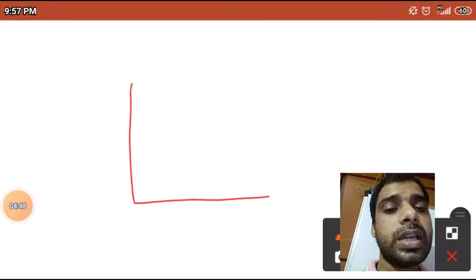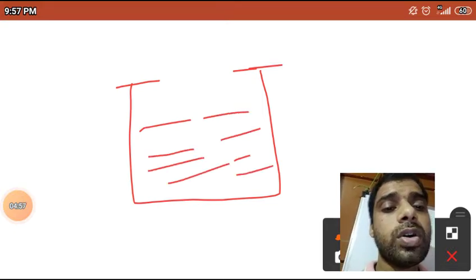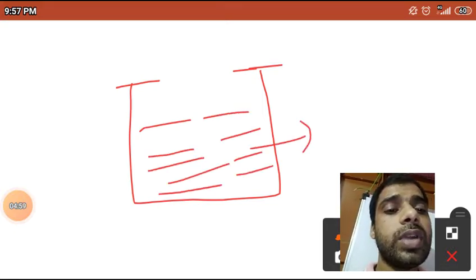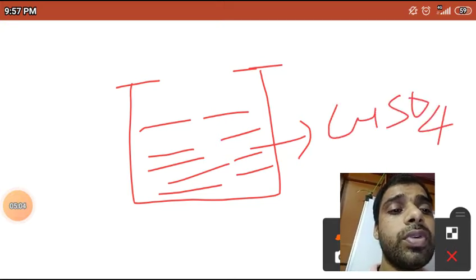Here I am taking a beaker, and I have taken an electrolyte, CuSO4.